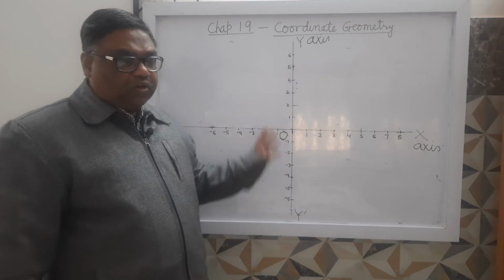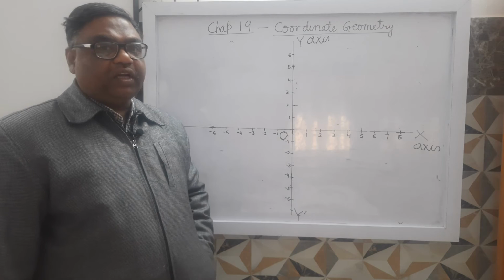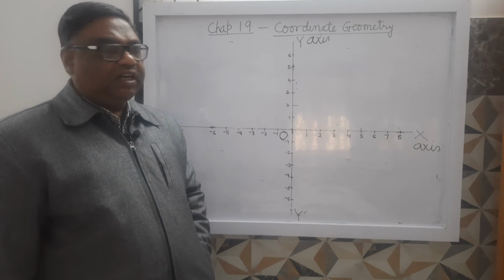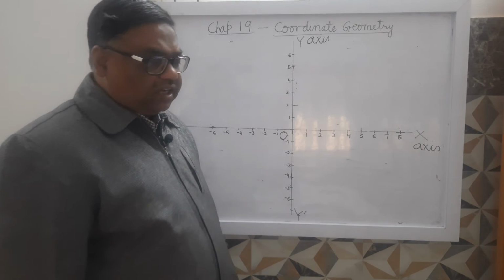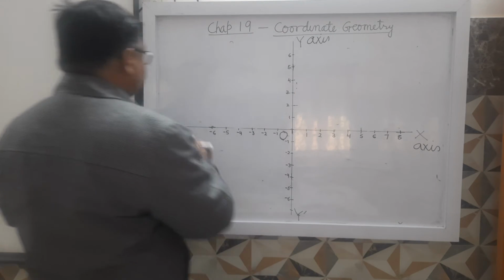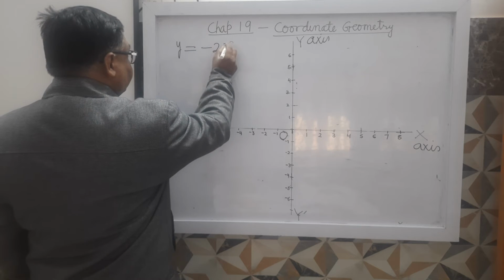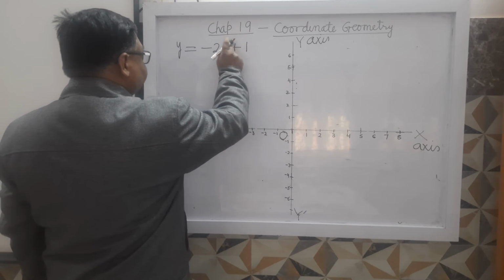Now I am going to explain how to draw the graph of an algebraic equation. Here I am taking the linear equation y equals minus 2x plus 1. Why do we call it a linear equation?